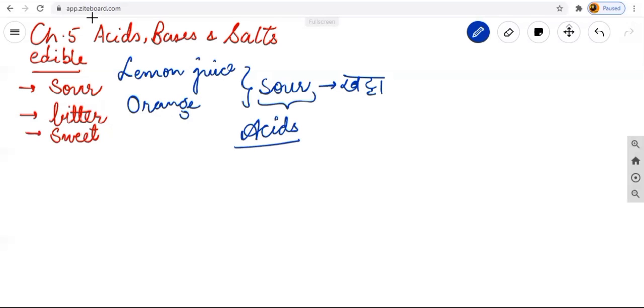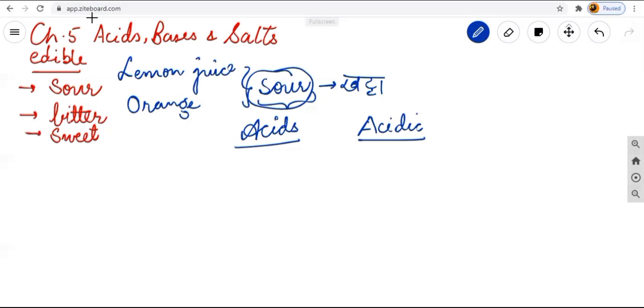Maximum we will learn in this chapter more about it. After that, the chemical nature shows the nature of this substance, like this is sour. So this is the chemical nature of this substance. Then that property shows that the substance is acidic in nature. So acids are those which are sour in taste, but the chemical nature of such substances like lemon juice, orange, that chemical property is known as acidic.